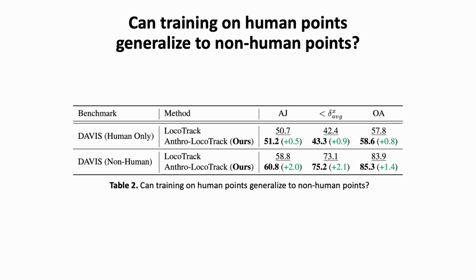Someone might wonder, if a point tracker is trained on the AnthroTAP pseudo-labeled dataset, which contains points from humans, can it generalize to non-human points at evaluation time? Surprisingly, yes. In fact, it shows even greater improvement on non-human points.